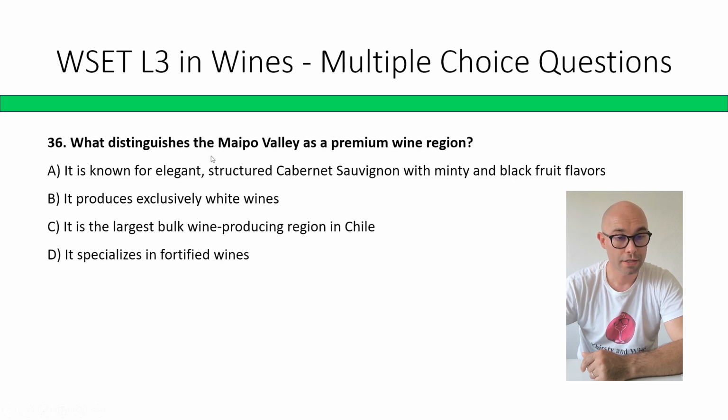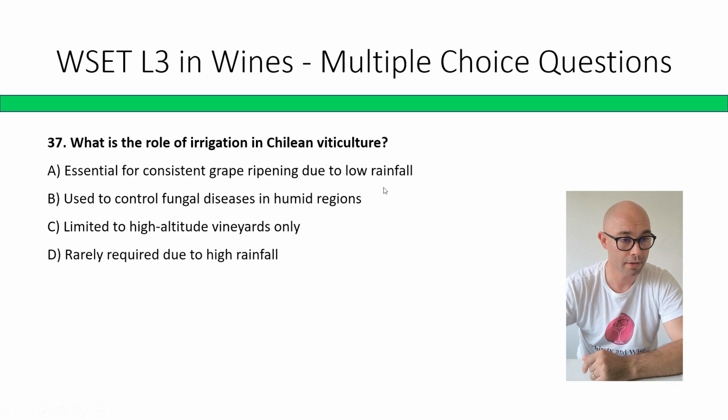What distinguishes the Maipo Valley as a premium wine region? It is known for elegant, structured Cabernet Sauvignon with minty and black fruit flavors. It produces exclusively white wines. It is the largest bulk wine producing region in Chile. It specializes in fortified wines. The correct answer is A. It is known for elegant, structured Cabernet Sauvignon with mint and black fruit characteristics.